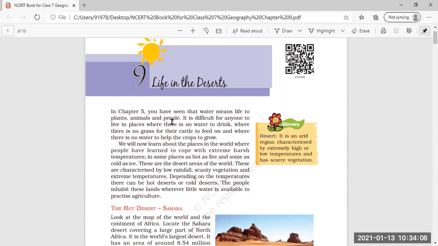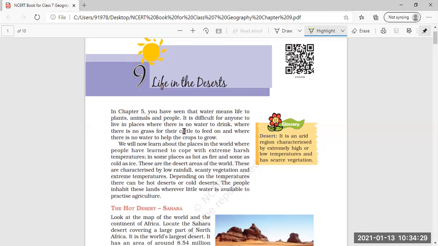In chapter 5, you have seen that water means life to plant life, animals, and people. So water is essential for the life of plants, animals, and people, and that is why it is difficult for anyone to live in places where there is no water to drink.